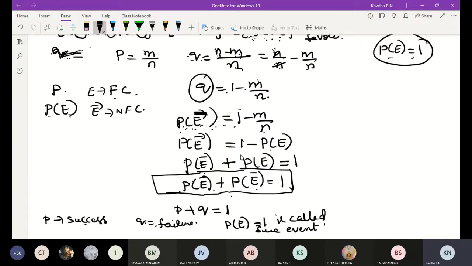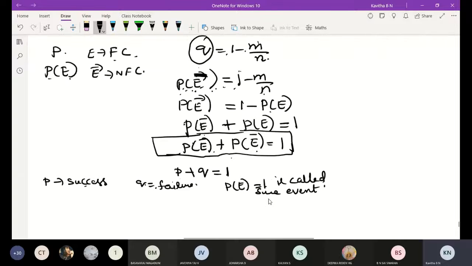Then if probability of E is equal to 0, E is called an impossible event. Okay, probability of E equal to 0 means E is called an impossible event. Understood? Any doubt in this one?